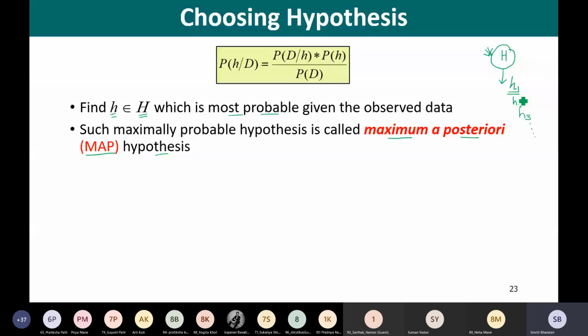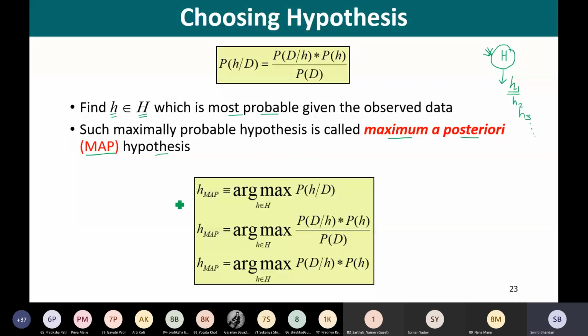So more precisely, if we try to find HMAP, the maximum a posteriori hypothesis, we can formally write a few mathematical expressions. So look at those expressions. I'm going to explain all these expressions. We want to compute this HMAP, which is the maximum a posteriori hypothesis that we are expecting. Now, how are we going to compute it?